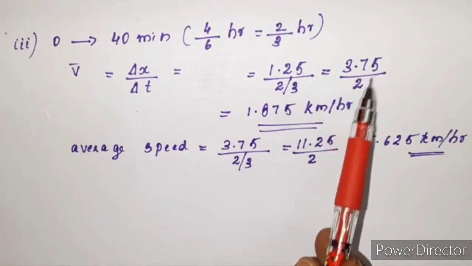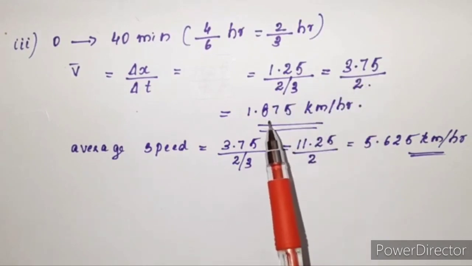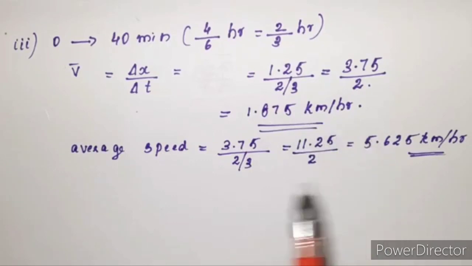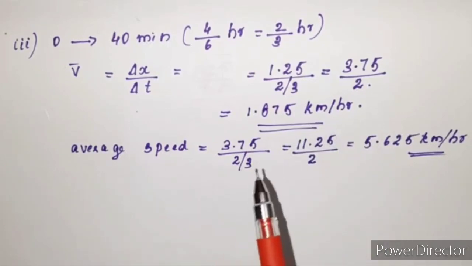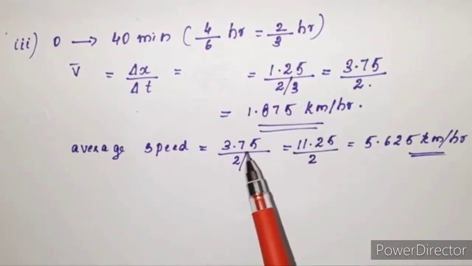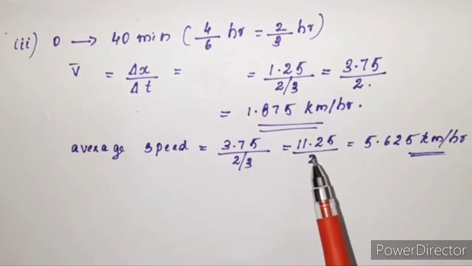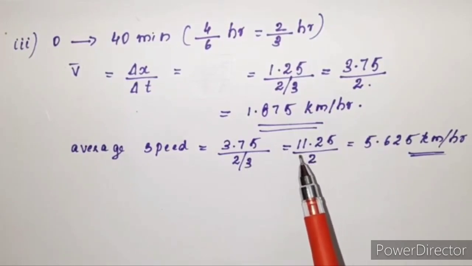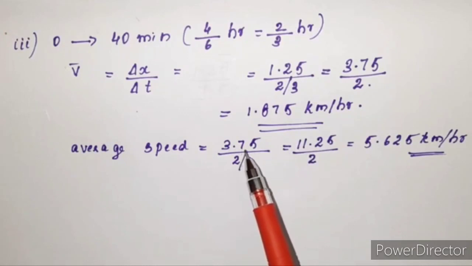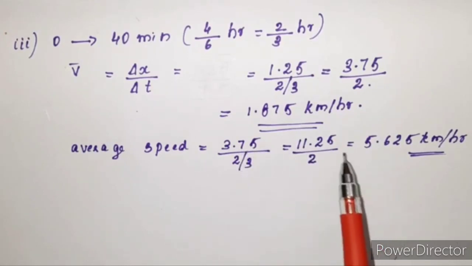So we have 3.75 by 2, that is 1.875 kilometer per hour. Now for average speed, we need the path length. Total path length is 2.5 kilometer plus 1.25, that is 3.75. That divided by the time taken, 2/3, gives us 5.625 kilometer per hour.